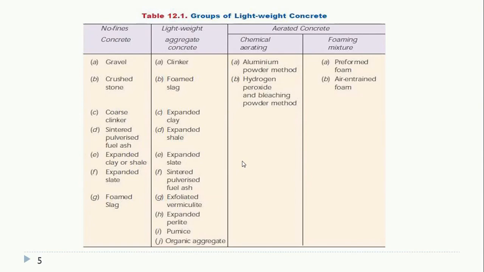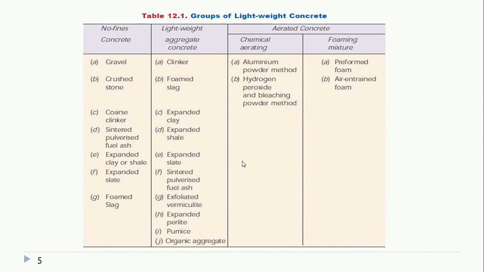In aerated concrete, we have two types: by introducing air bubbles or by introducing gas in the concrete, we can develop a lightweight concrete structure. One is by using aluminium powder, which creates gas in the concrete. The second is by using a chemical such as hydrogen peroxide, or the bleaching powder method, to introduce air into the concrete.